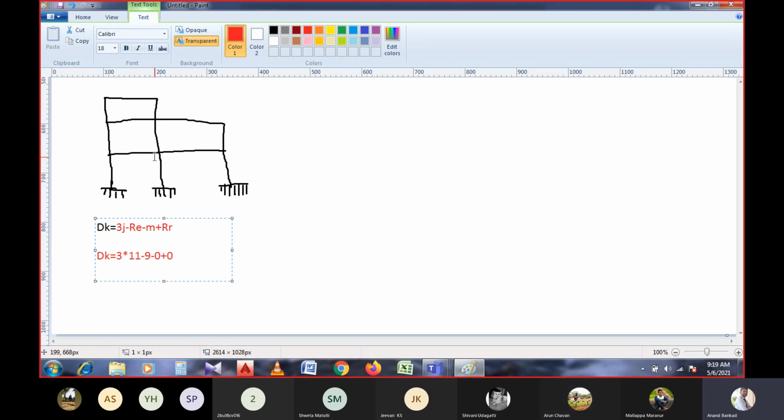Sir, I am getting confused about the release reaction only, sir. Release reaction means the hinges provided in any of the members over here. If not provided, then it is 0. In the previous problem, we considered the hinge. Yes, sir.